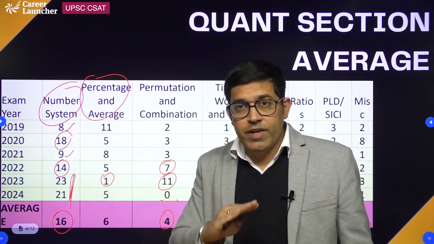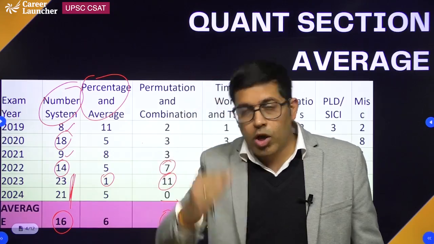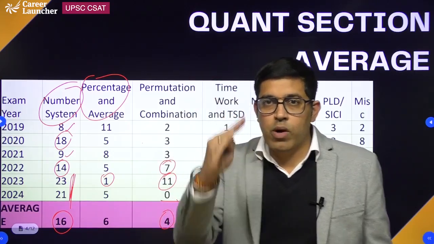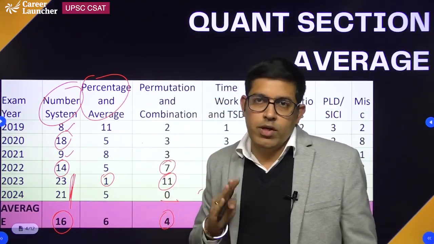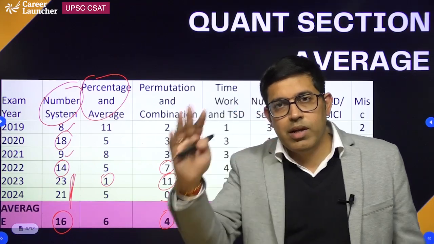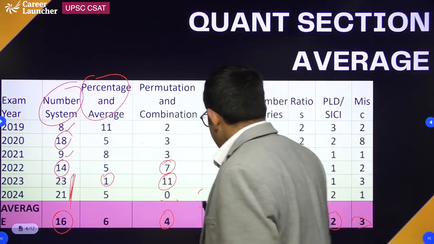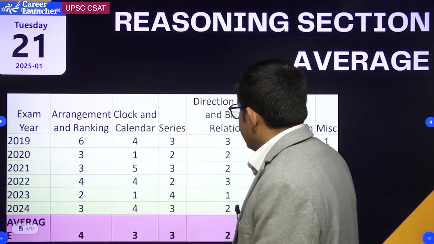In a previous video I have covered the different topics which you need to cover when we say quant for CSAT. You can look at that video to know the topics that you need to cover for mathematics in the general mental ability and basic numeracy section. Now let's look at the reasoning part.